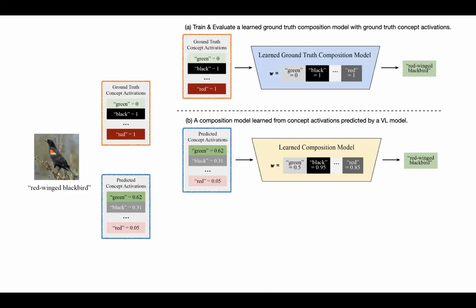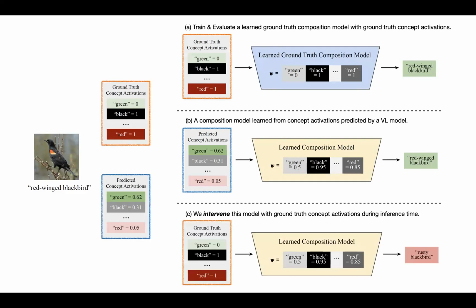And then, as step B, we train another composition model based on the concept activations predicted by the vision and language model. During the inference time, we evaluate the model, or say we intervene on the model, with the ground truth concept activations. And we can see that the model will incorrectly predict the bird class because it incorrectly correlates the green background with the red-winged blackbird.